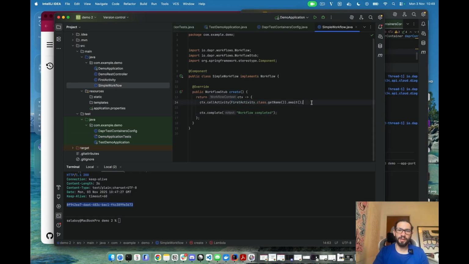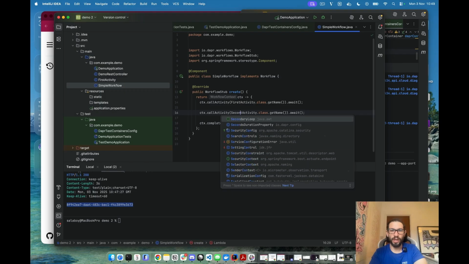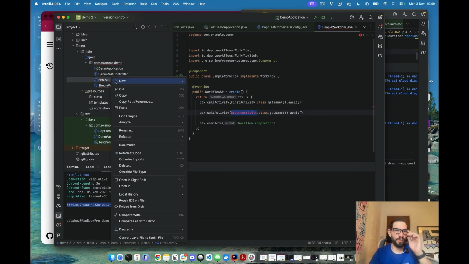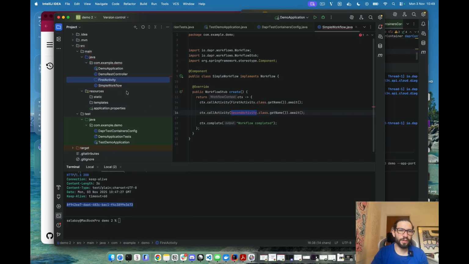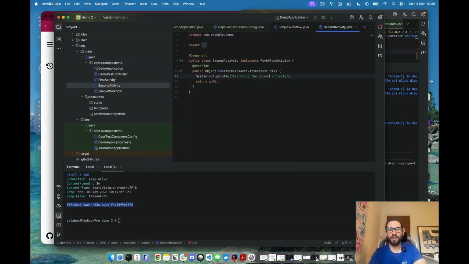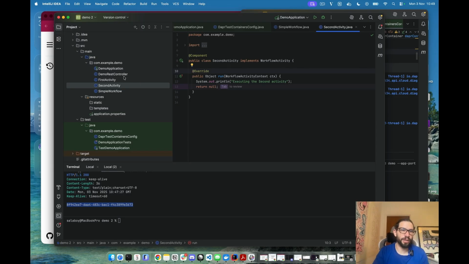So let's do that. Let's extend the very simple workflow that we have, to maybe do another call activity, right? Maybe we can call a second activity that we need to define, and we can just keep things simple. So just copy the first activity that we had. We will paste it and call it second activity. Executing the second activity. Again, here is where you implement your system integrations, calling other things, running some logic, checking a database, whatever you want to do here, using all the other Spring Boot beans that you might have in your application already.